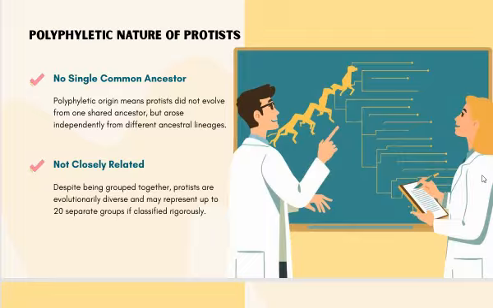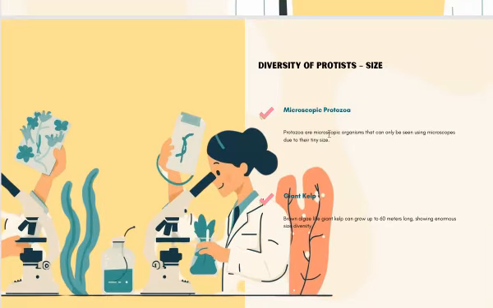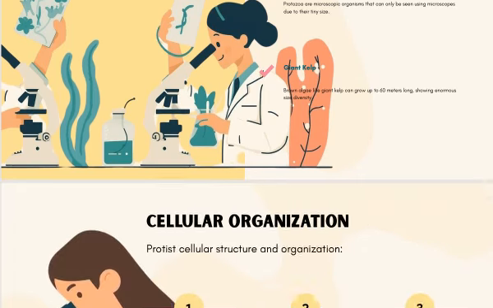Poly means many, and phyletic comes from the word ancestors. So polyphyletic means that the protists do not belong to the same or a common ancestor. They belong to different ancestors. They evolve from different ancestors. Lastly, we have already discussed their microscopic nature, that some of them can be seen with the help of a microscope, but some, like giant kelp or brown algae, are up to 6 meters long, and we can see them with the naked eye.